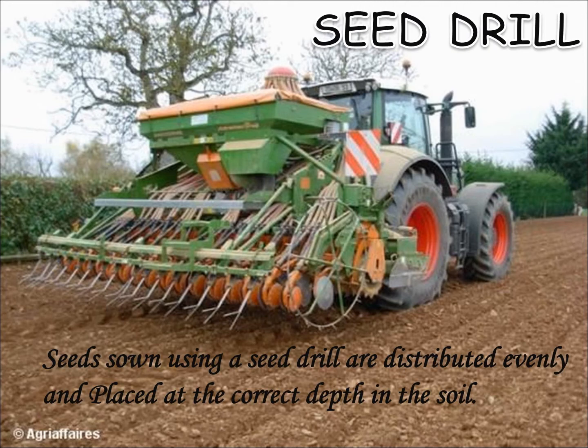Nowadays, the seed drill is used for sowing with the help of tractors. It saves time as well as labor. Seeds sown using a seed drill are distributed evenly and placed at the correct depth in the soil.